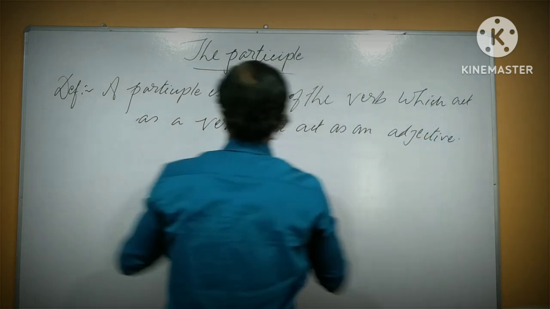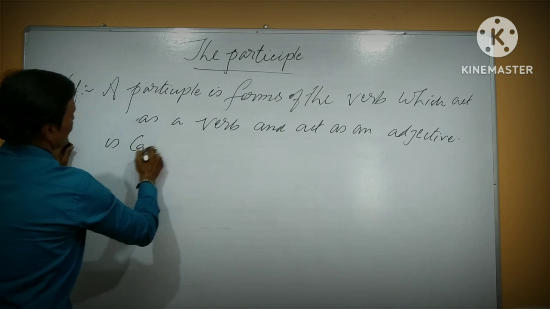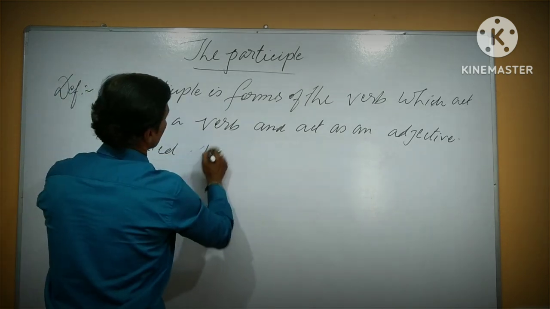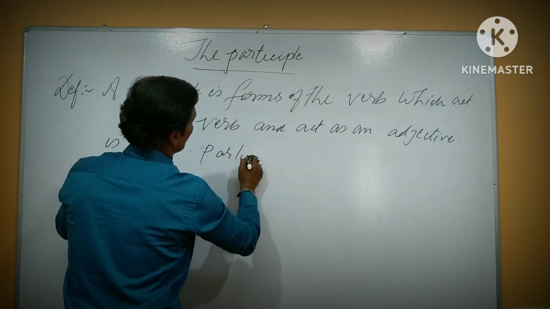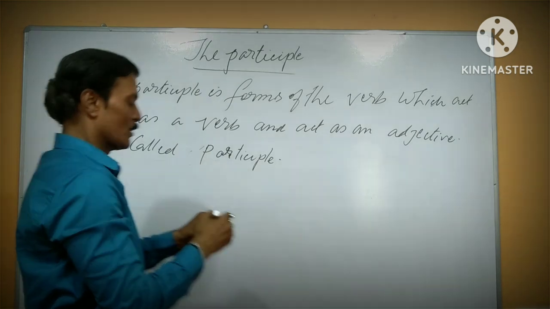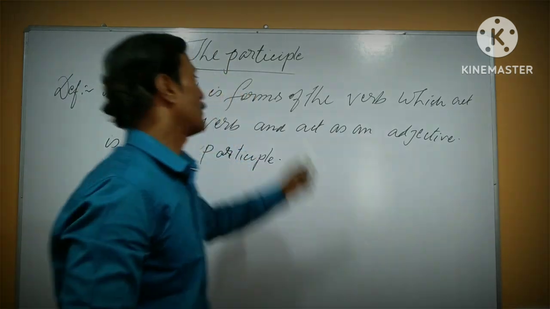It is called a participle. So what is the participle?